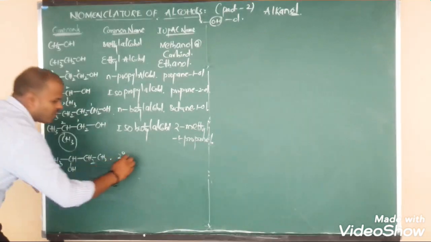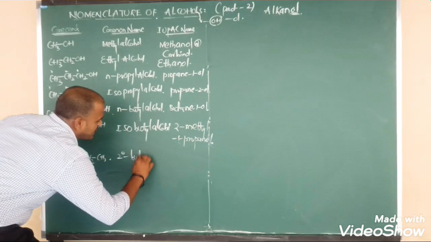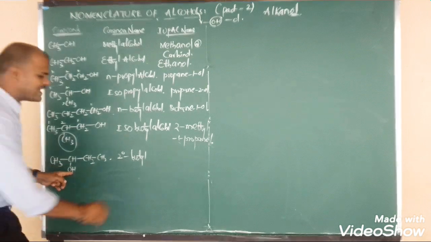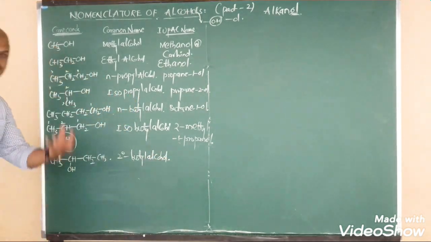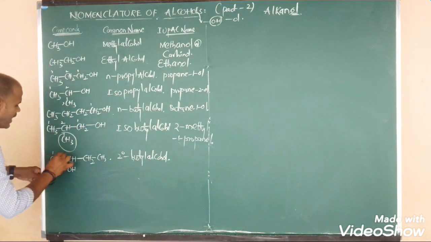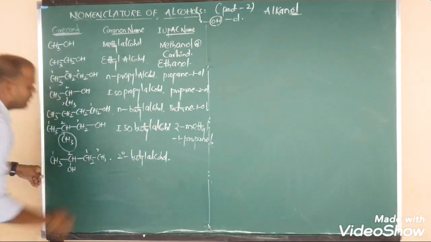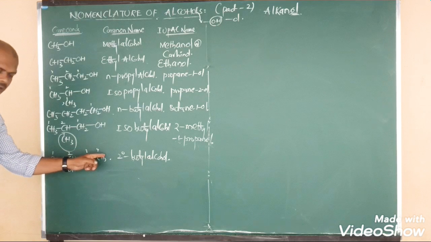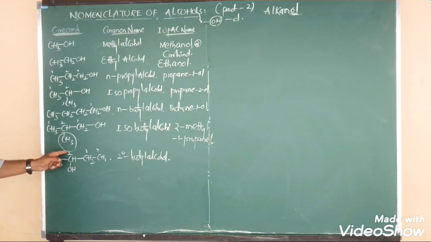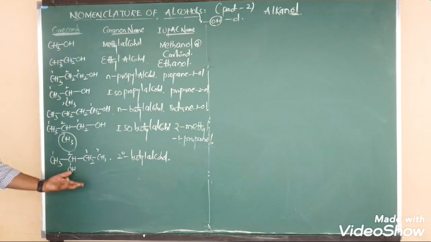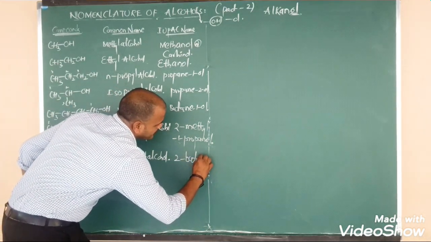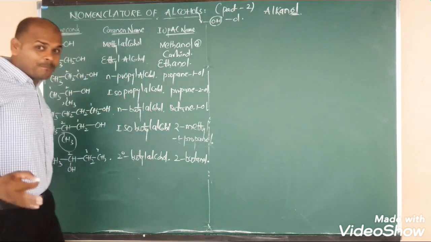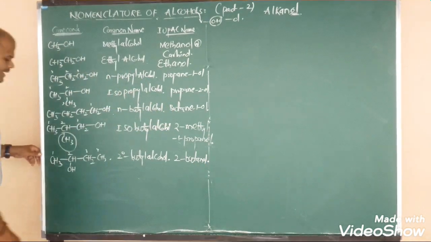Total carbons are 4, so we have to say butyl. And what is the group there? Alcohol. So secondary butyl alcohol. Let us write the IUPAC name. 1, 2, 3, 4. Butane. What is the ol position? 2. So butane 2-ol, or simply we can say 2-butanol. 2-butanol. Okay, beta? Right.